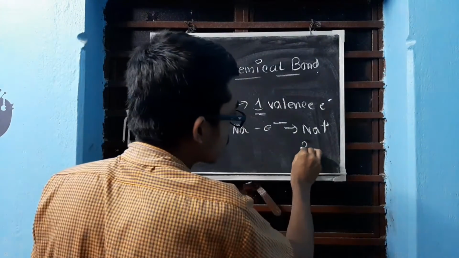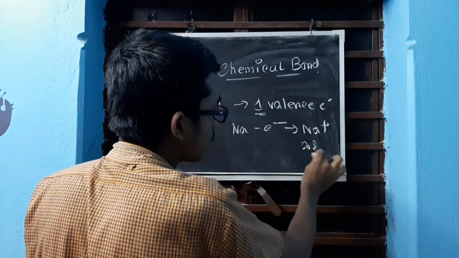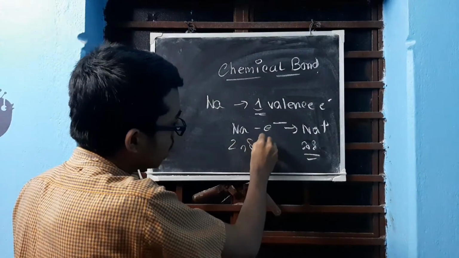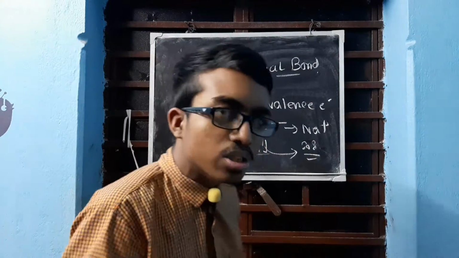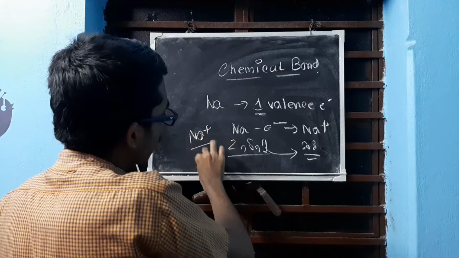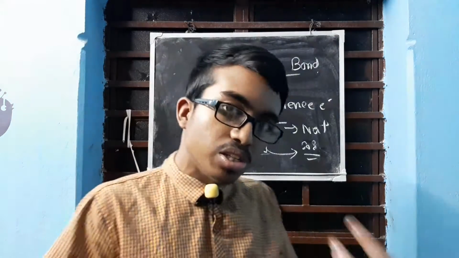Now this cation has 2,8. Initially it was 2,8,1. Now it is 2,8, and 2,8 is neon, right? So will you say sodium and neon are the same? No. Sodium ion and neon are not the same. Neon is neon and sodium ion is sodium ion. It is just achieving the noble gas configuration.